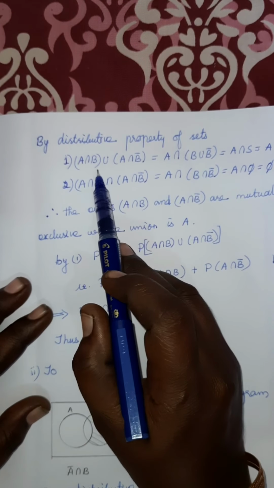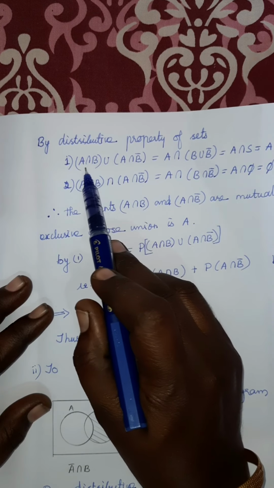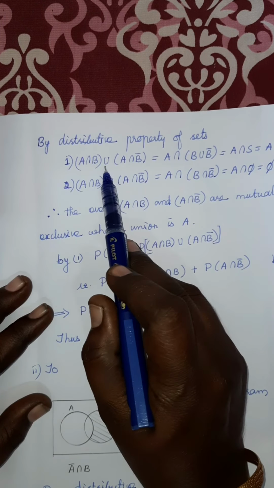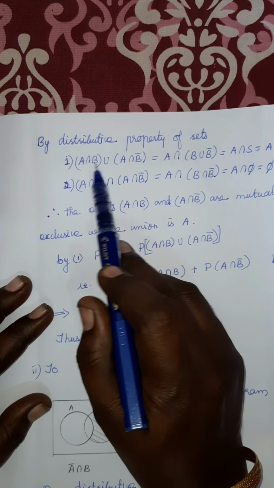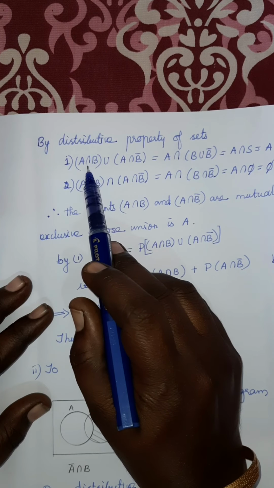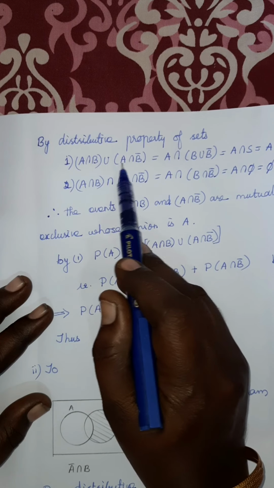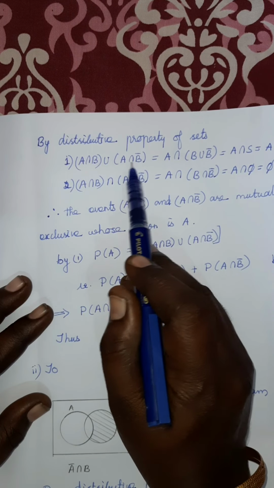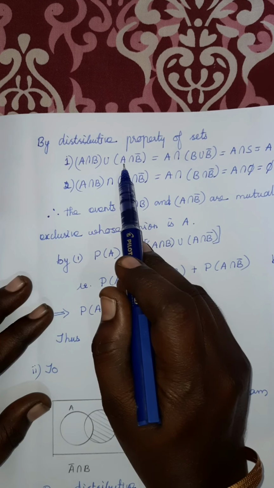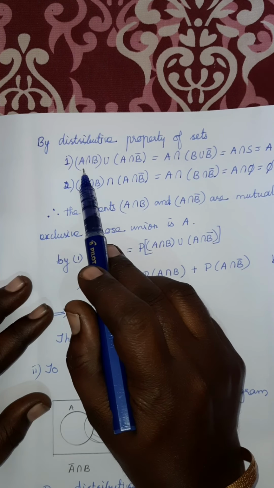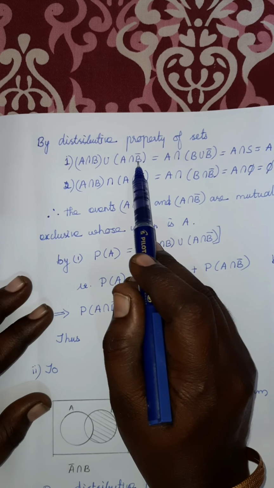A intersection B union A intersection B bar. Here we are considering these two sets. Intersection and union together, that is the distributive law. Two symbols or two signs will be there. Here the two operations are intersection and union. A intersection B union A intersection B bar. In these two sets, which set is common? A is common. So you can take A commonly outside, intersection, then B union B bar. That is the distributive property.